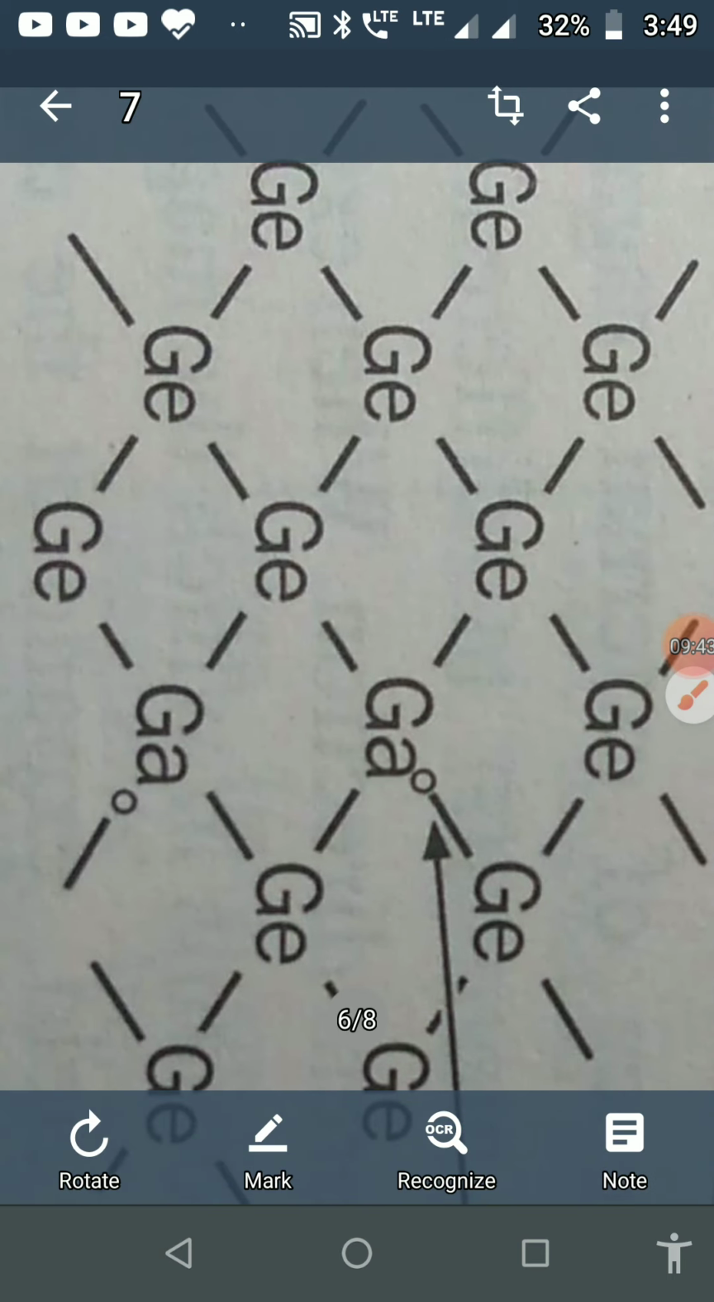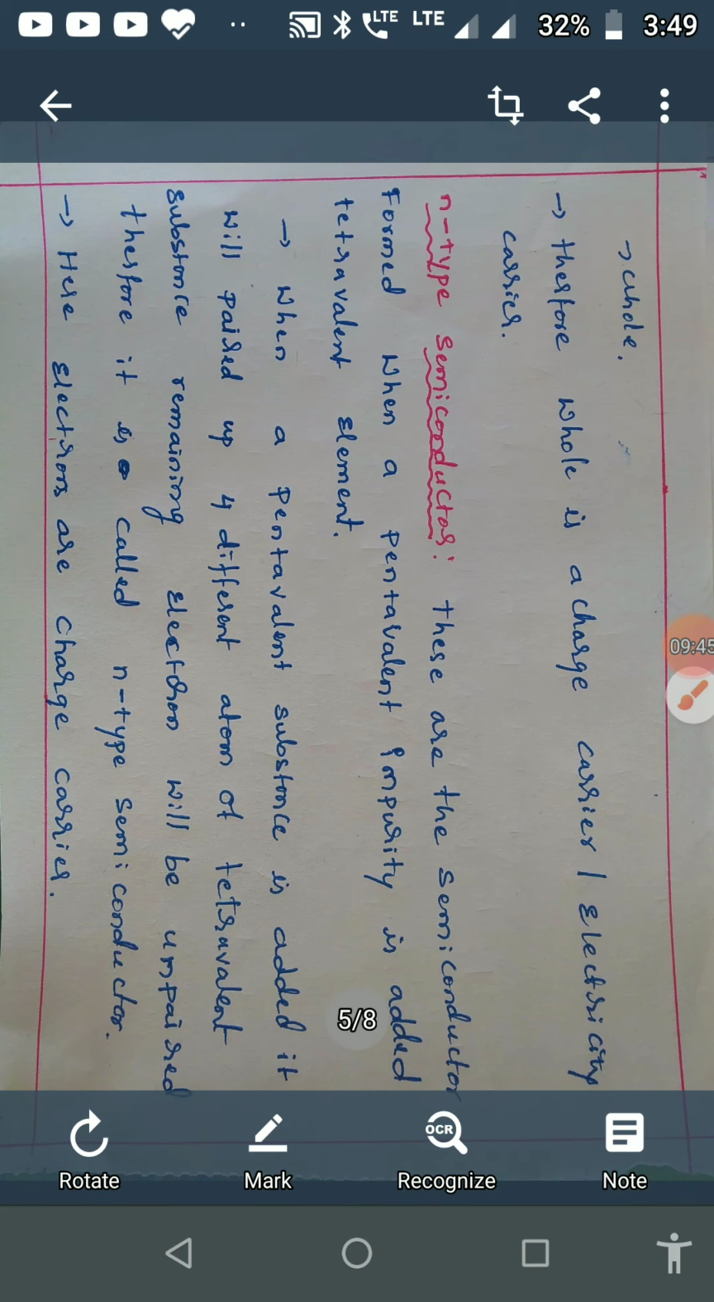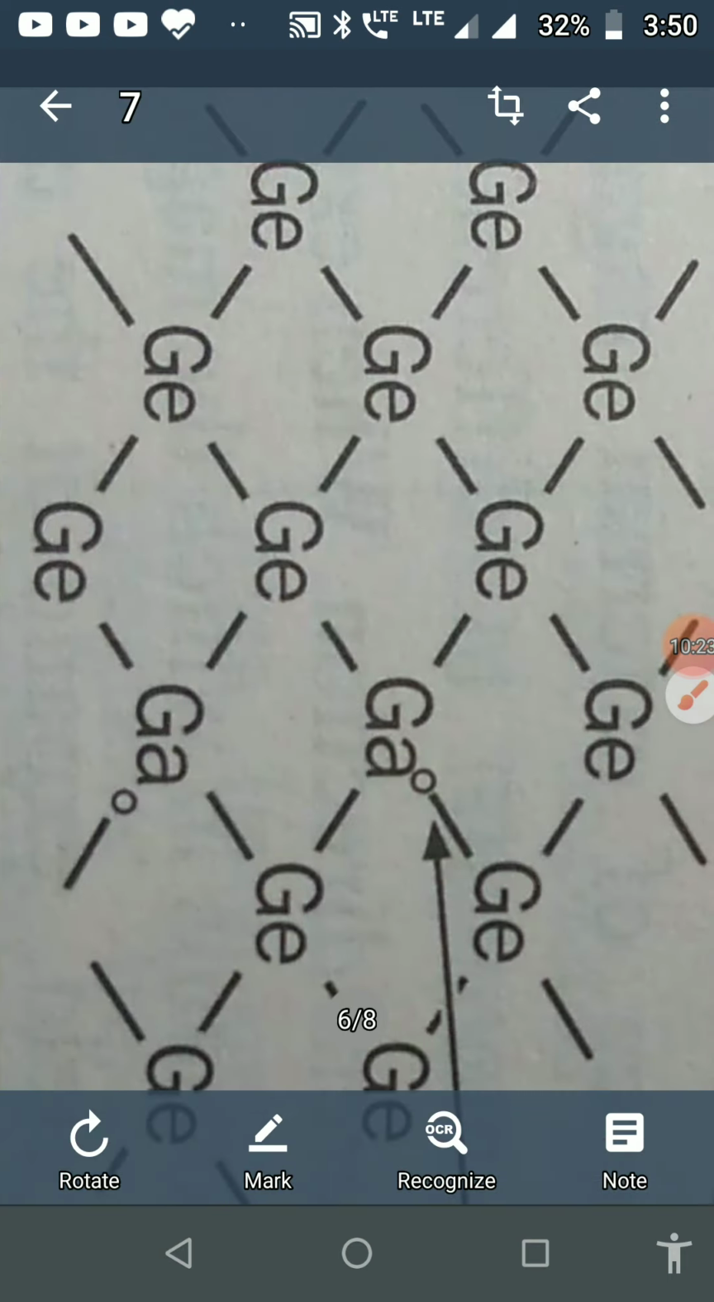The formation of an n-type semiconductor: when a pentavalent substance is added to the tetravalent substance, one atom from the tetravalent substance is replaced by the impurity, which contains 5 electrons. Out of 5 electrons, 4 electrons will be bonded with neighboring atoms. 1 electron will be in excess, which has the negative charge and helps in increasing the conductance of that semiconductor. Therefore, it is called an n-type semiconductor.